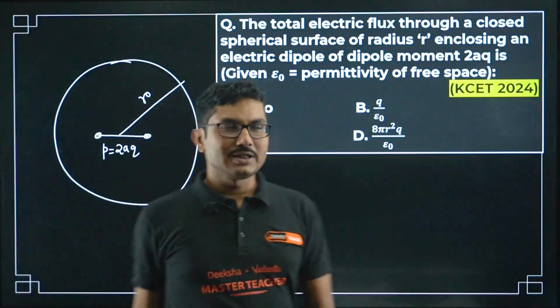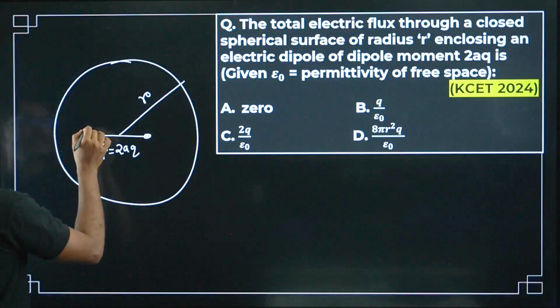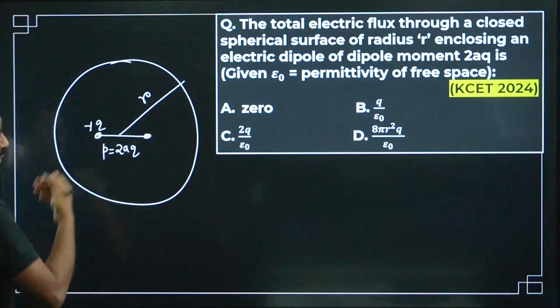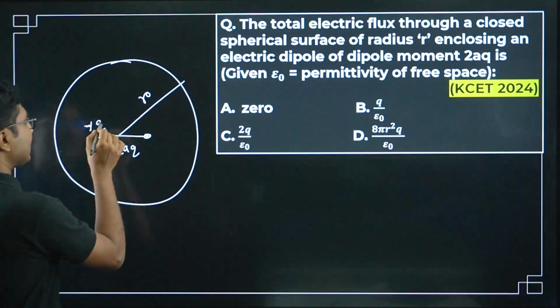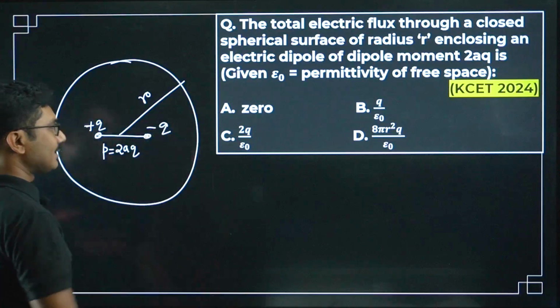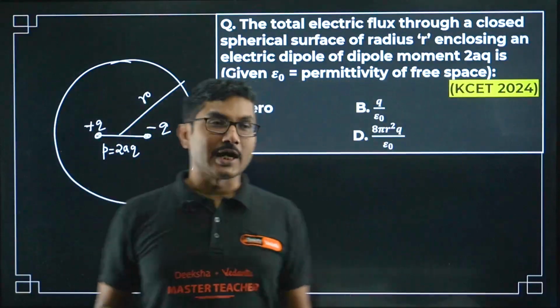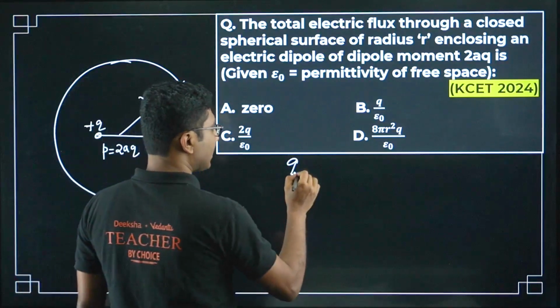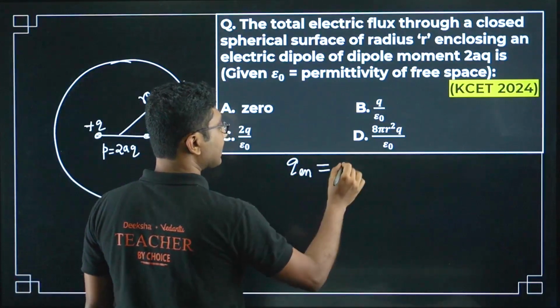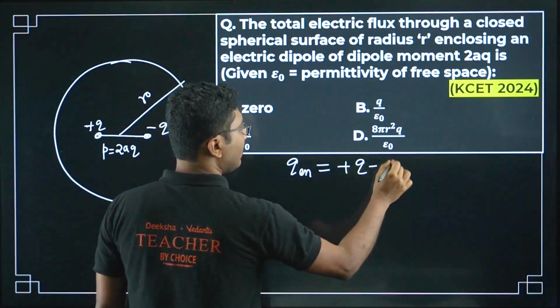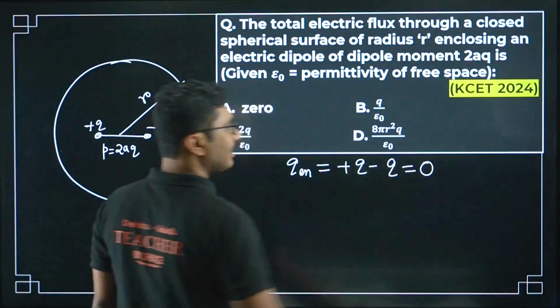Now for that, obviously you have to understand the question language is slightly different. So you have to understand what are all the charges. We have plus q and minus q as the charges inside the sphere. So what is the total charge enclosed? Total charge enclosed is plus q minus q, that is 0.